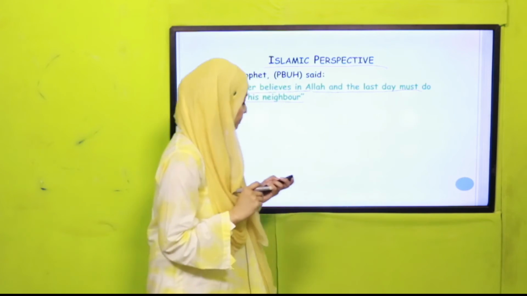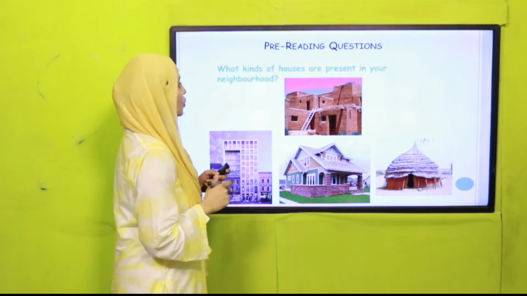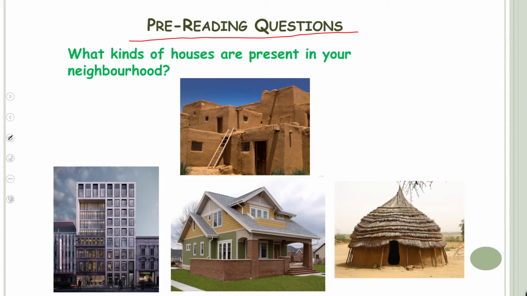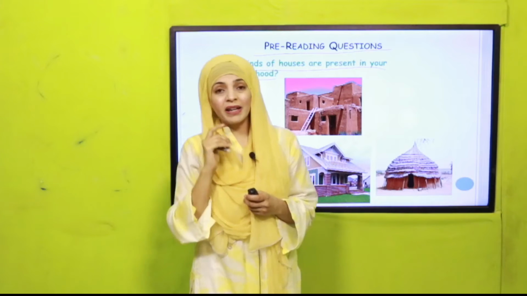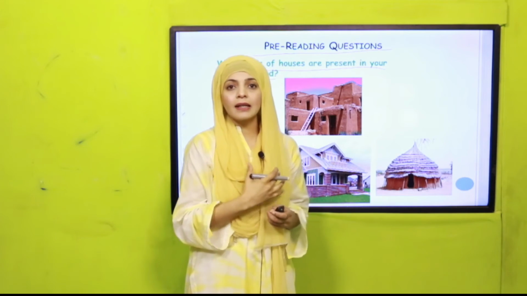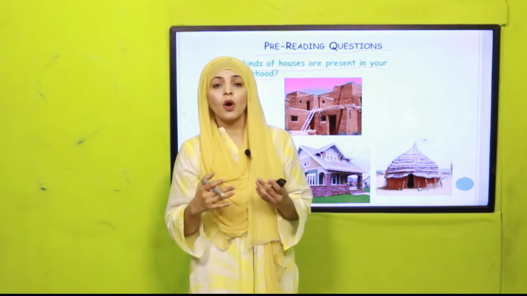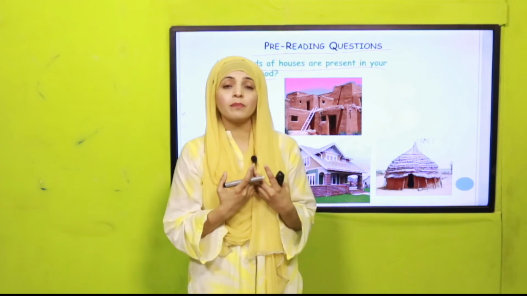Very good. Now, my dear students, some pre-reading questions before starting our reading. What kinds of houses are present in your neighborhood? There are mud houses, huts, or bungalows or apartments. What kind of houses do you see daily around you? We usually see the houses made up of bricks and cement, which we call bungalows.